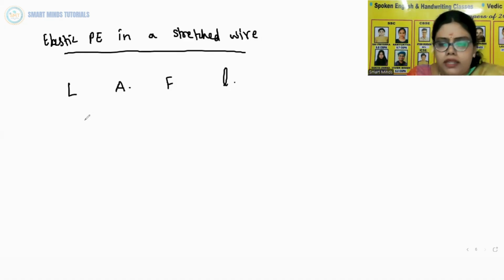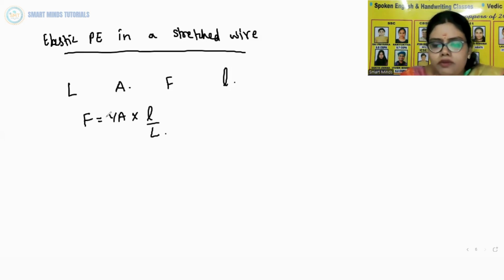Then we know that F is equal to YA into small l by capital L. Here Y is Young's modulus of the material of the wire.